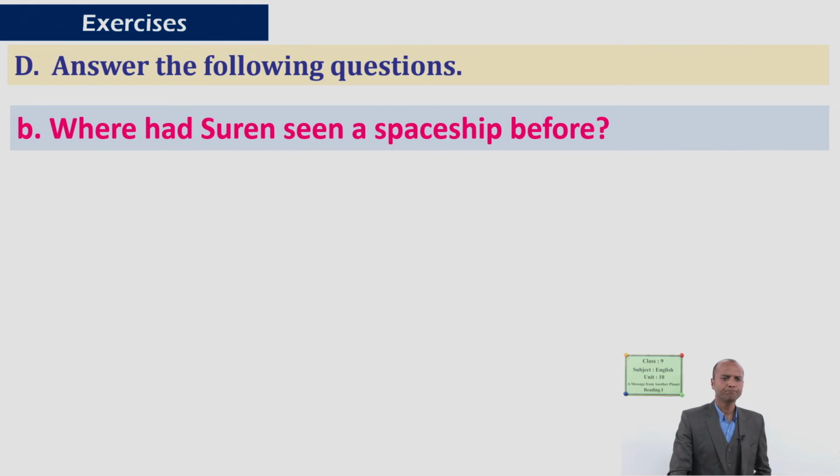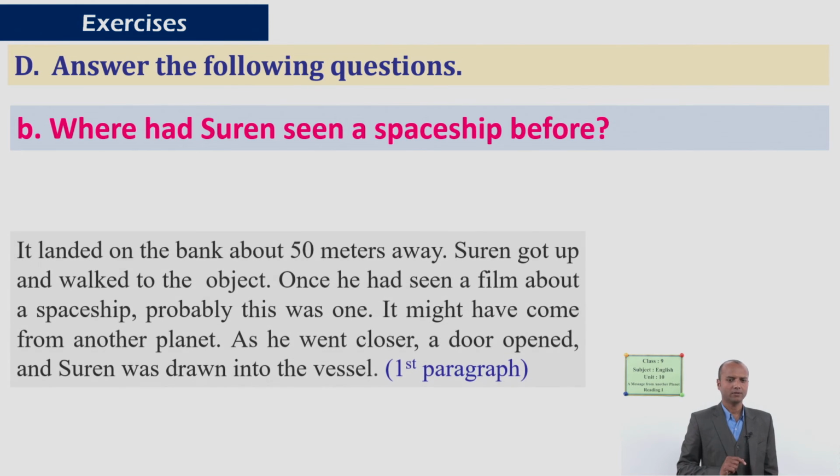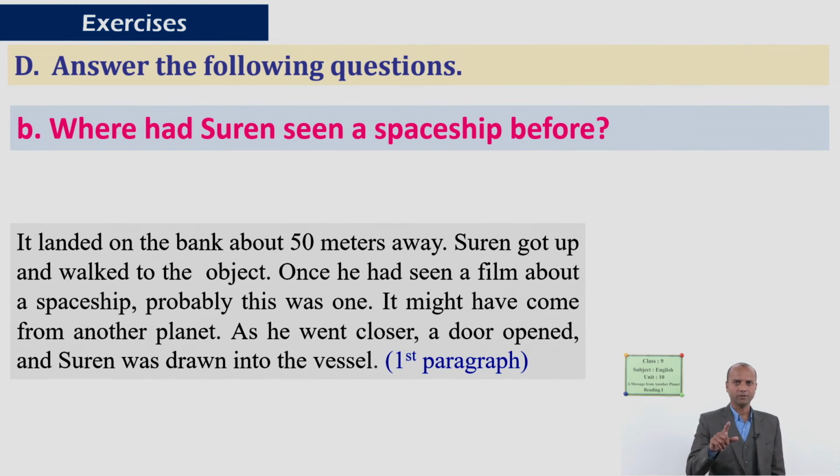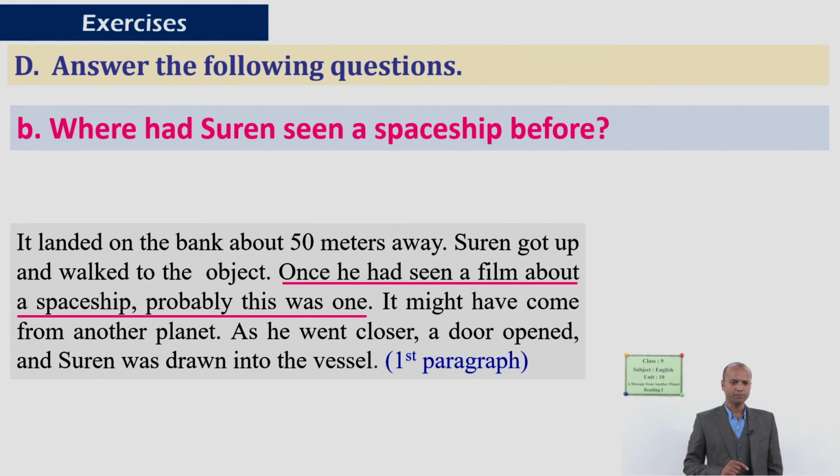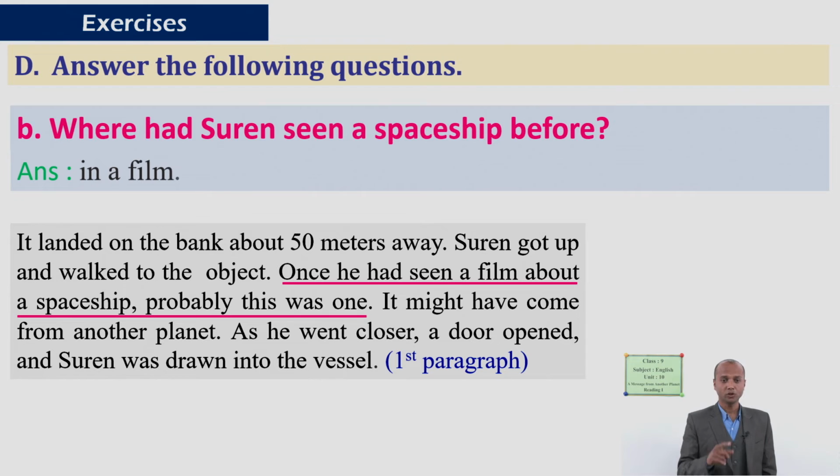Let's go to B. Where had Suren seen a spaceship before? For this you have to read the text again. Look, this is the text, first paragraph. I would like to highlight: once he had seen a film about a spaceship, probably this was one. And the answer? Definitely, in a film. In this way you can write the answer. Don't worry about writing a complete sentence.